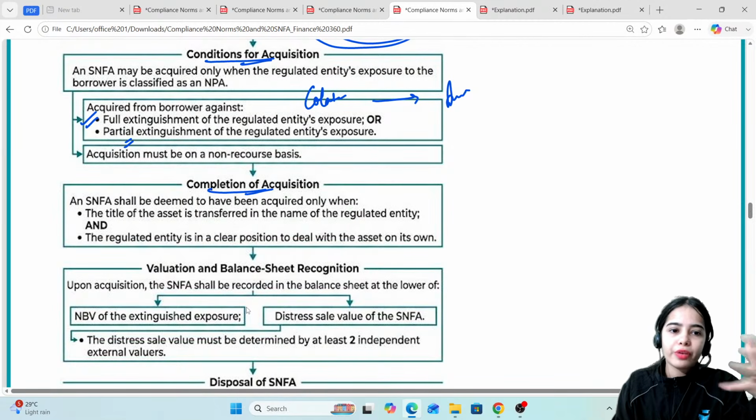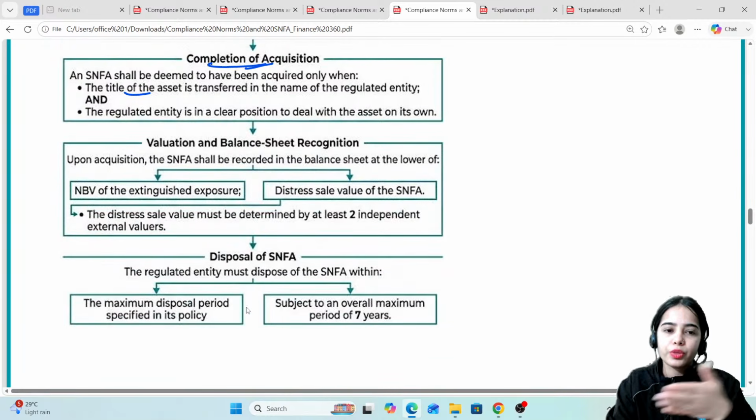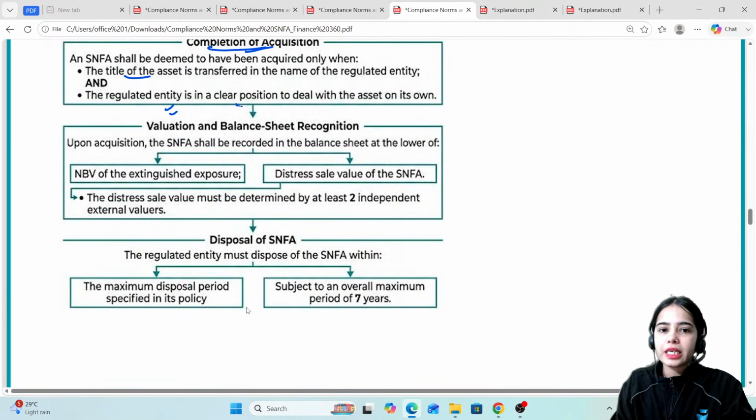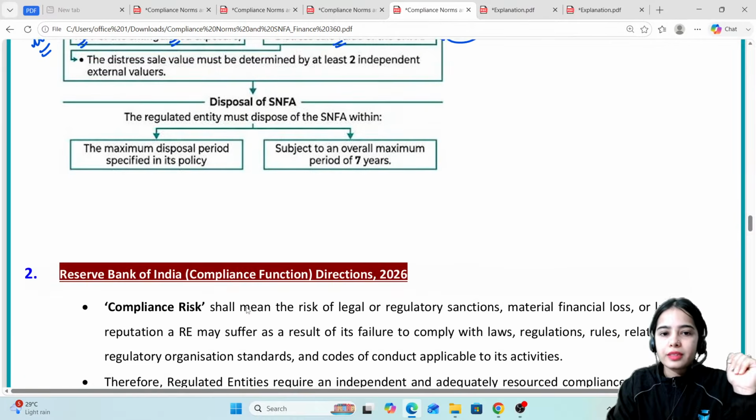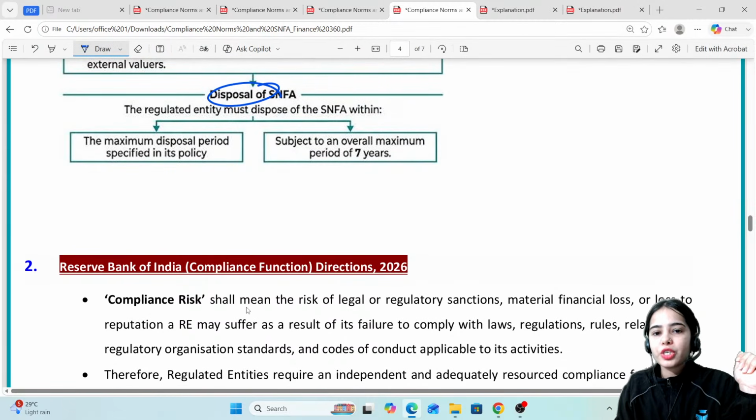Completion of acquisition: the title of the asset must be transferred to the bank. The regulated entity is then in a clearer position to sell the property. Valuation and balance sheet recognition: so we have discussed the balance sheet. In the balance sheet, basically the lower of the net book value of the extinguished exposure or the distress sale value of the SNFA will be recorded. That is it. And the disposal of SNFA is subject to an overall maximum.